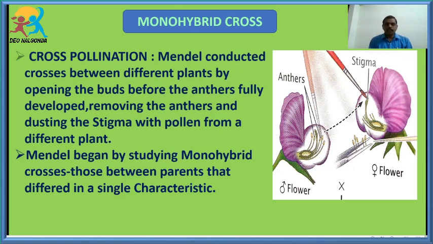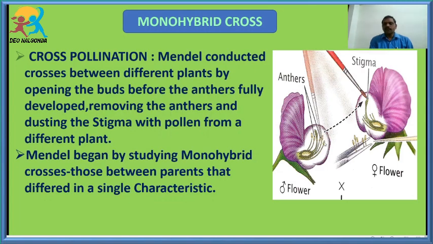Here, before starting the experiments, Gregor John Mendel removed the anthers of the flower. For example, you see here, this is the flower, and he removed the anthers of this flower, which are present in the bud. Once the anthers are removed, what is present here? Stigma. Stigma is part of what? Gynoecium. And in this, what are present? Ovules.